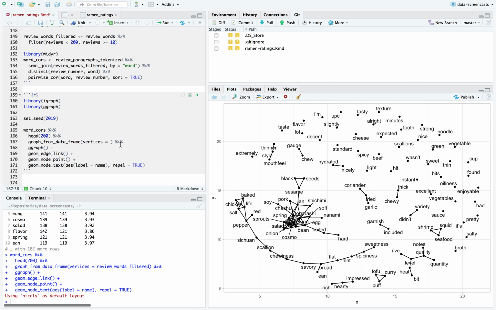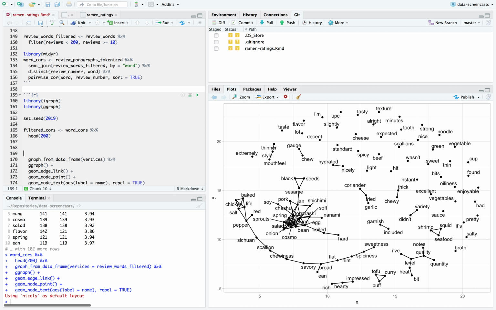What I'm going to do is say, here it is. I always find myself doing this. I say filtered cores, and I don't have a faster approach yet.